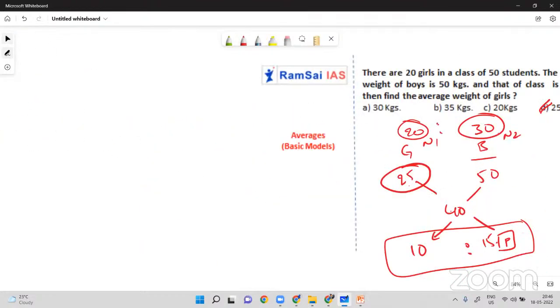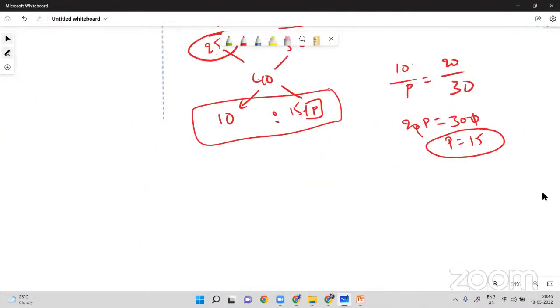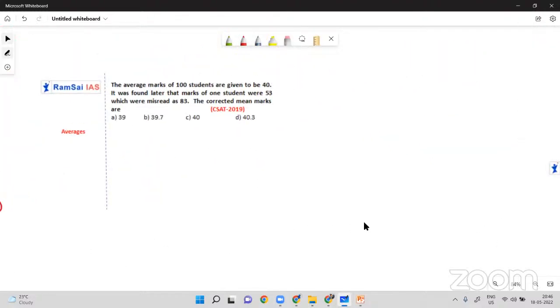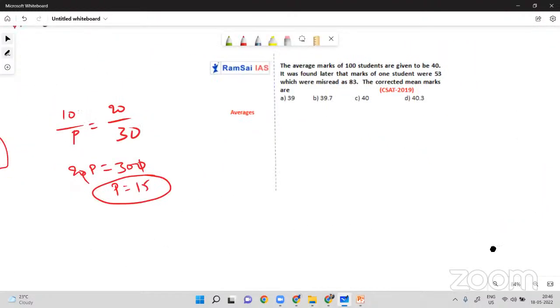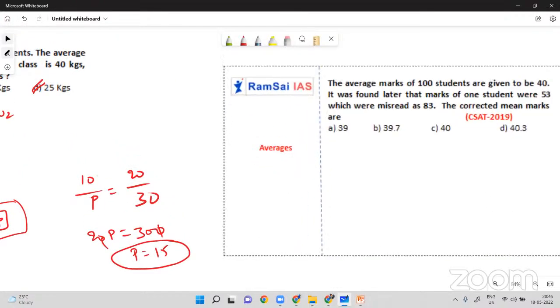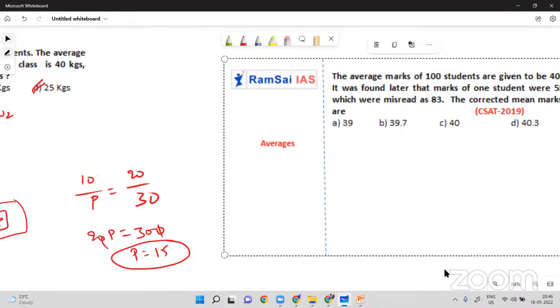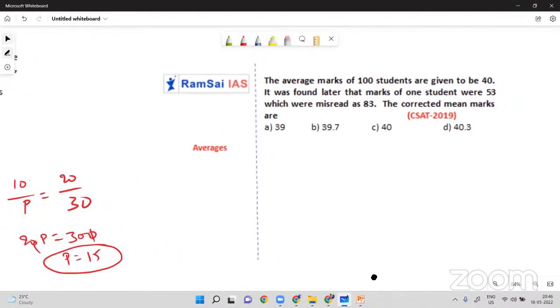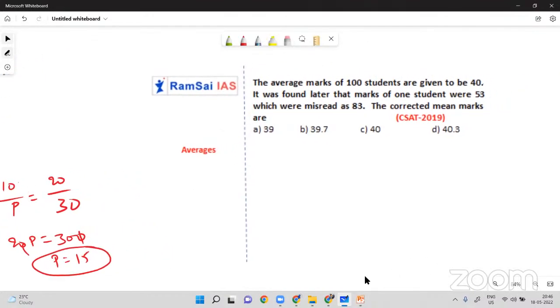So I'll just keep it to the previous years' questions. From here, we are going to solve previously asked questions. This is the first question you can see on screen. The average marks of 100 students are given to be 40. It was found later that marks of one student were 53, which were misread as 83. So the corrected mean marks are dash.